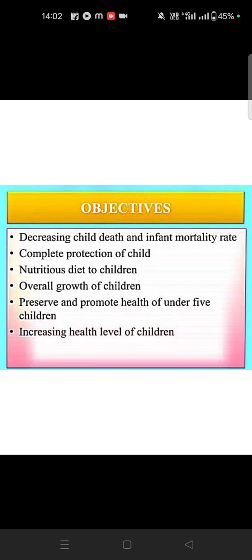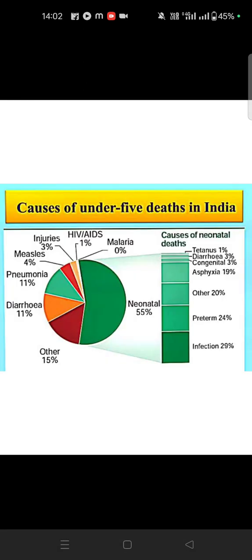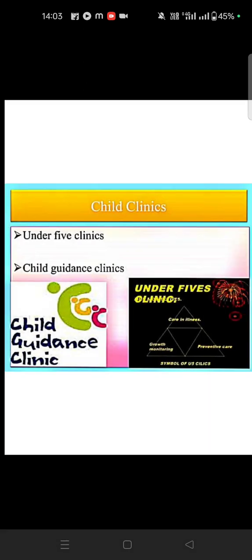So child care services means decreasing the infant mortality rate, complete protection of the child, nutrition and diet of the children, overgrowth of children, preserving and promoting the health of under five children, and increasing the health level of children. So what services can we give? Immunization, breastfeeding, growth and development, personal hygiene, detection of health problems and treatment. The causes of under five deaths are diarrhea, pneumonia, measles, and HIV/AIDS. These are the normal causes of deaths under 5 years.